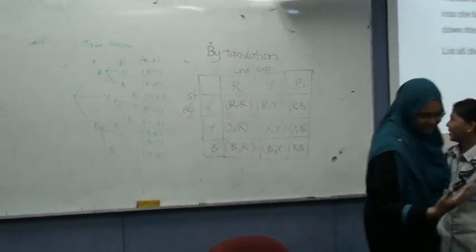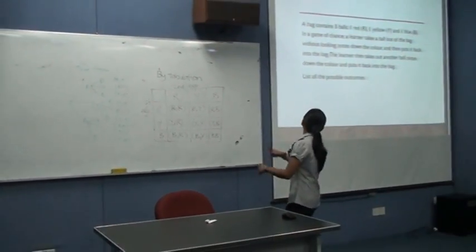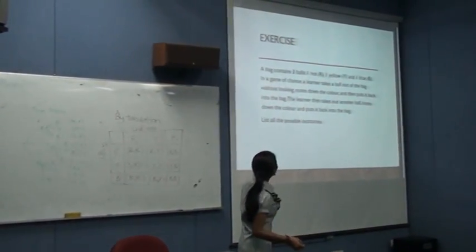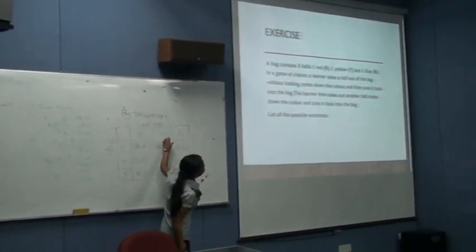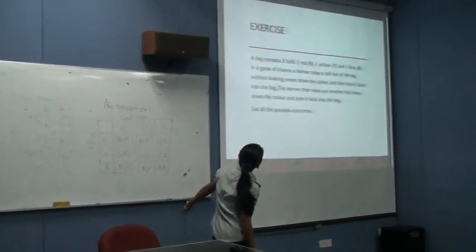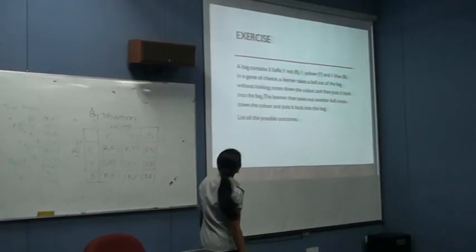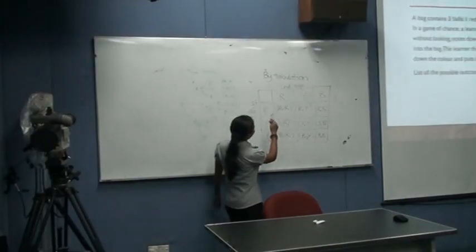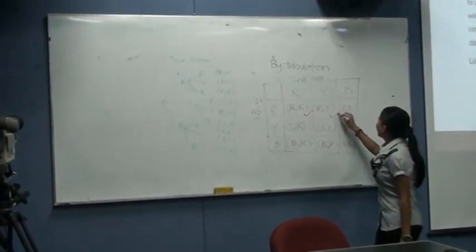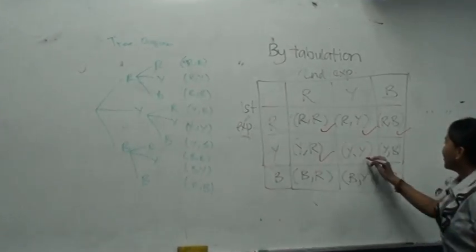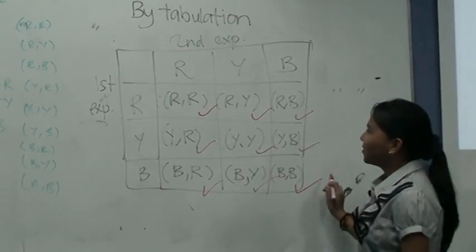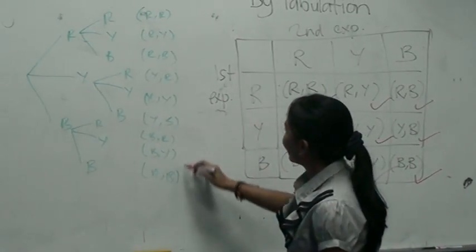Thank you. So this is the answer you all have discussed. A bag contains 3 balls: red, yellow, and blue. In a game of chance, the player takes a ball without looking at the color and then puts it back. So here also red, yellow, and blue. By the multiplication table: red and red, red and yellow, red and blue, yellow and red, yellow and yellow, yellow and blue, blue and red, blue and yellow, blue and blue. Correct?